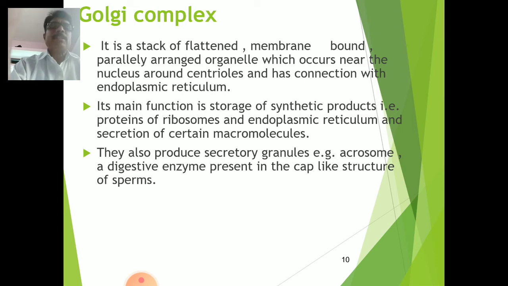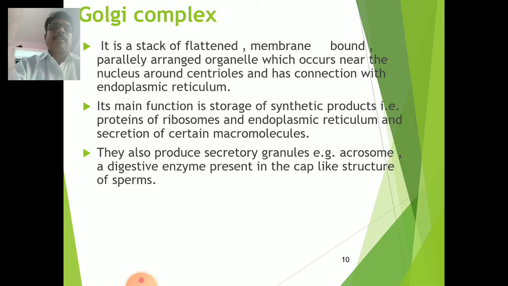Its main function is storage of synthetic products, that is proteins of ribosomes and endoplasmic reticulum, and secretion of certain macromolecules, so that the complex stores that type of material. They also produce secretory granules, for example acrosome, a digestive enzyme present in the cap-like structure of sperm.